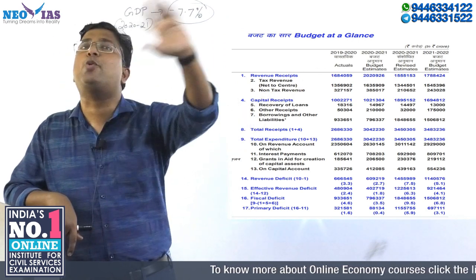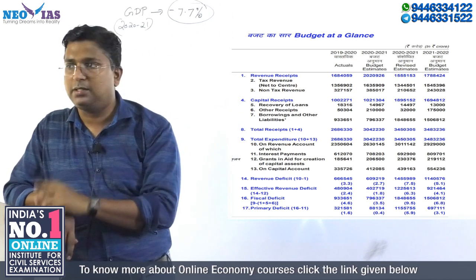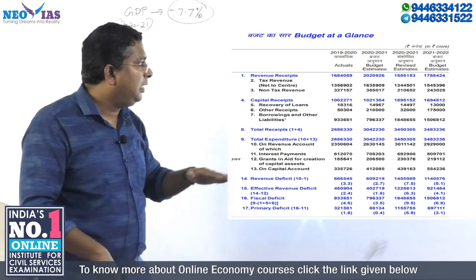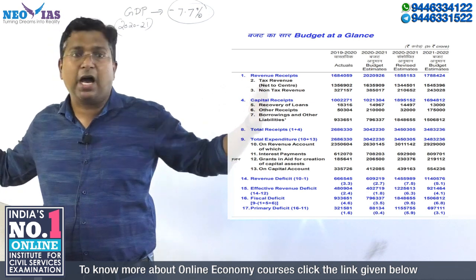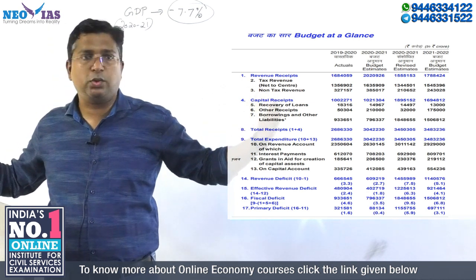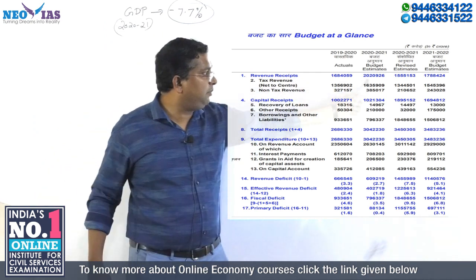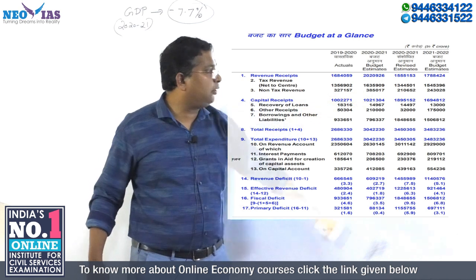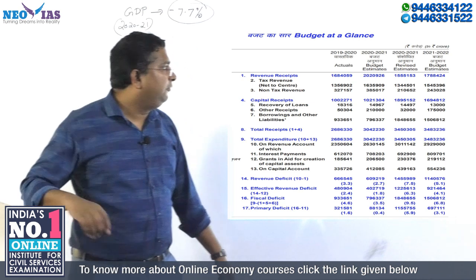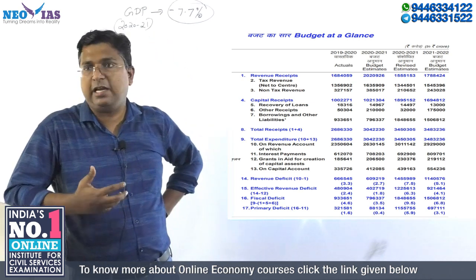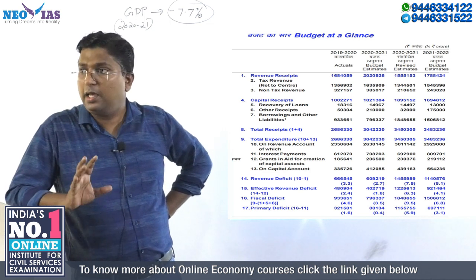That itself will produce many questions. It will affect all the topics which I'll be connecting with it. That's a very important thing. So they can ask why there has been such a high fiscal deficit in 2020-21. One reason is revenue receipts. The budget estimated nearly 20 lakh crore as revenue receipts, but what we received was 15 lakh 55,000. So nearly 4.5 lakh crore is short in revenue receipts itself.